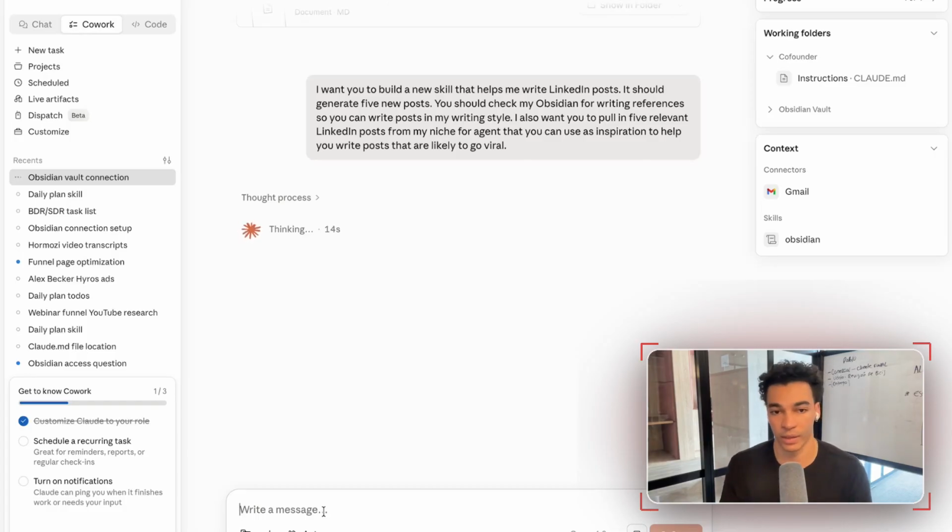And you can kind of dial in that skill, modify it over time, so you can improve the quality of whatever that skill might be, whether that's some workflow task that you're doing, whether it's writing posts, whatever it might be. Skills are super helpful for helping you automate repetitive work.